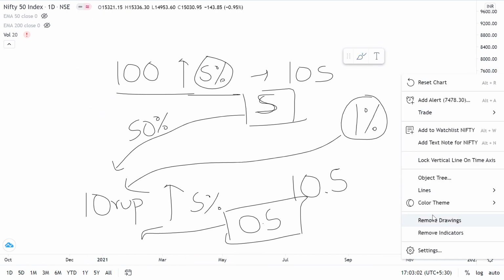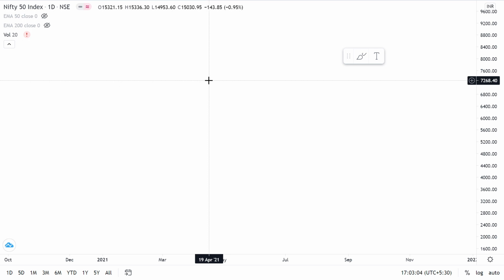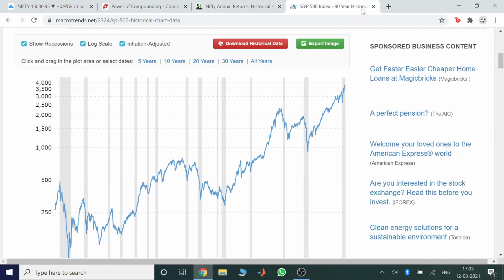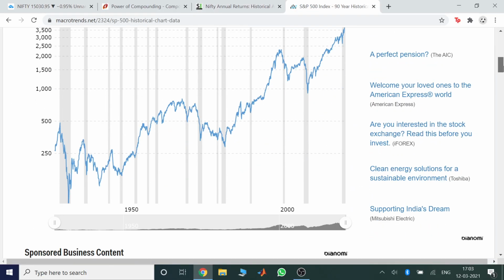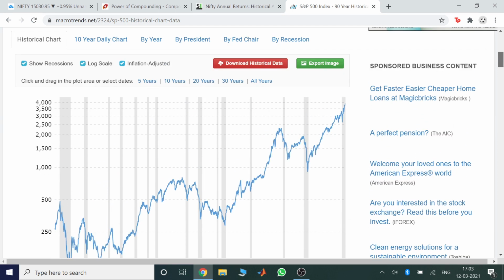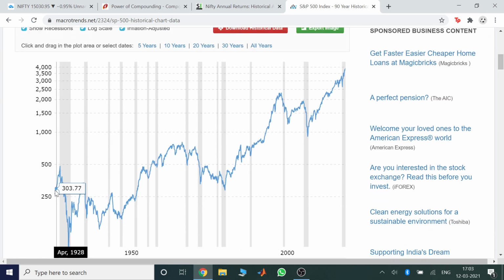Now let's look at the long-term chart of the S&P 500. It starts all the way back from the 1930s. In 1930, during the Great Depression, the S&P fell all the way down to 85, and right now it is at around 3,600.